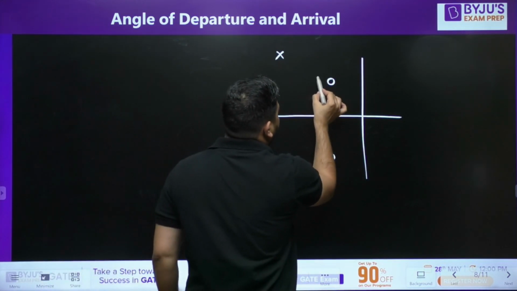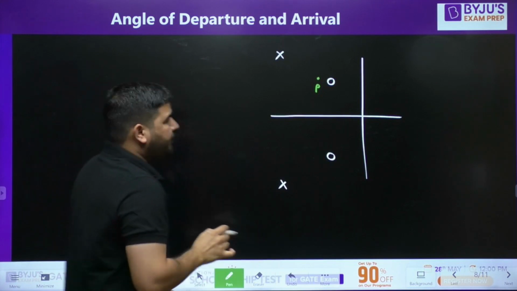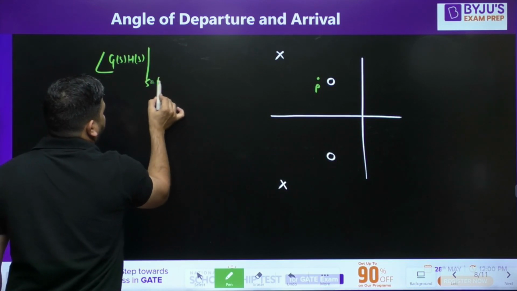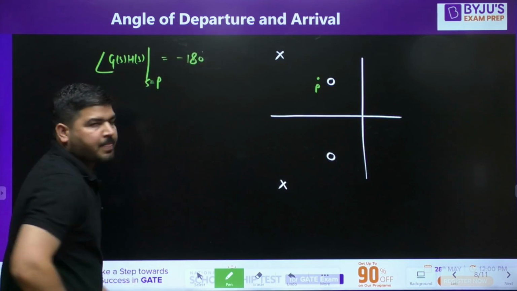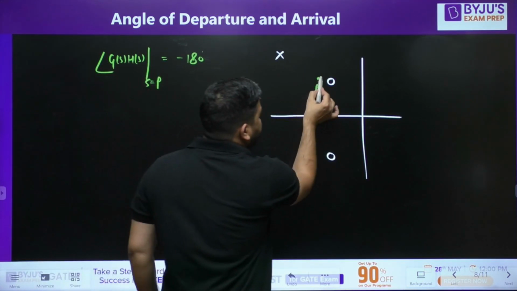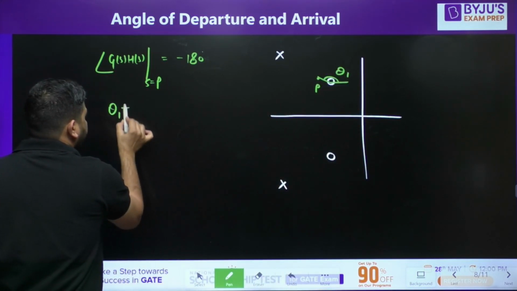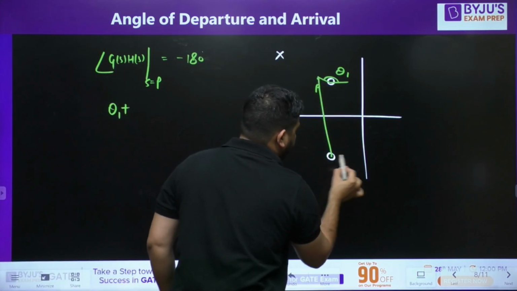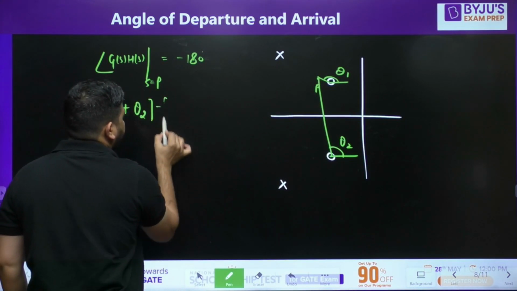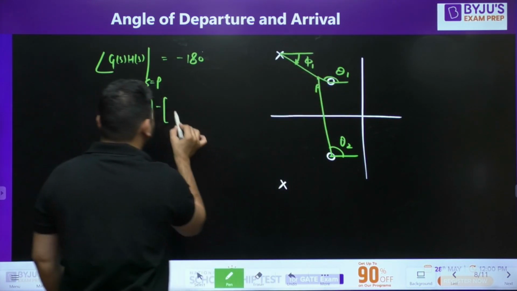You can assume that this point P lies on the root locus. At this point P, the phase of G(s)H(s) has to be equal to minus 180. We know that. Now how to calculate the phase of G(s)H(s) at this point P? Angle due to zeros minus angle due to poles. So angle due to this zero, let's call it theta 1, plus angle due to this zero, let's call it theta 2, minus angle due to pole. Angle due to this pole is called phi 1. This is phi 1.